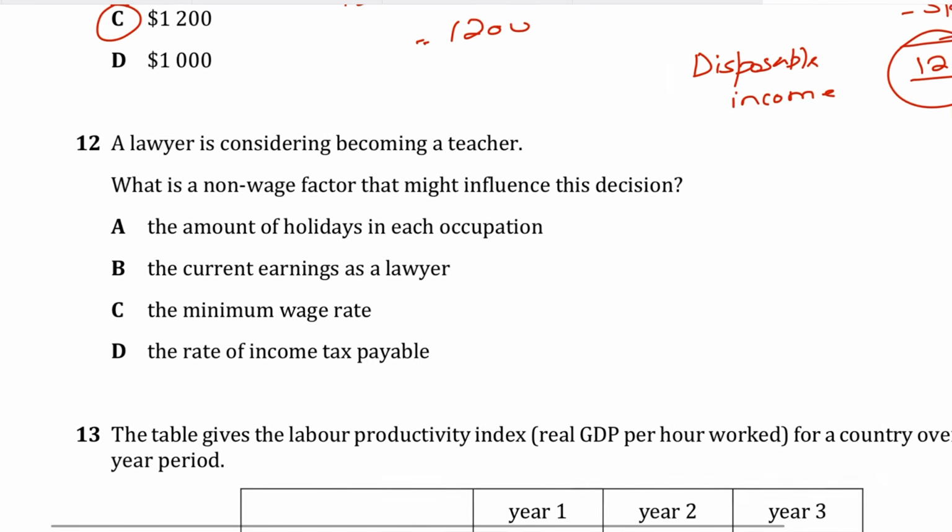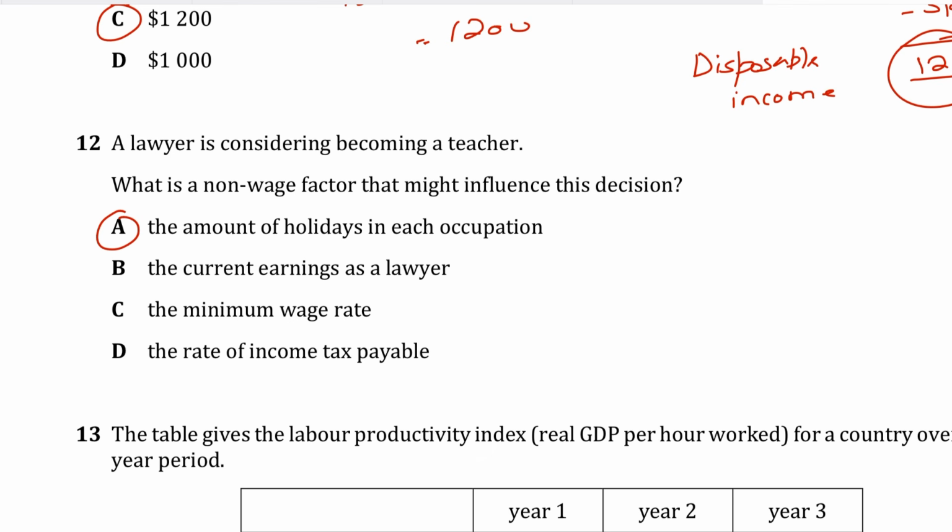Question number 12: a lawyer is considering becoming a teacher. What is a non-wage factor that might influence this decision? The correct answer would be the amount of holidays in each occupation. So A would be the answer, because non-wage factors are those factors other than money that actually affect a job's